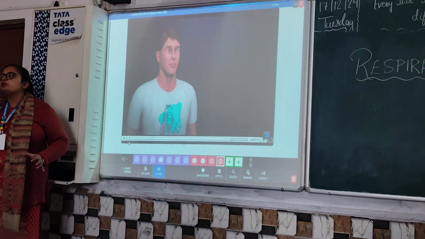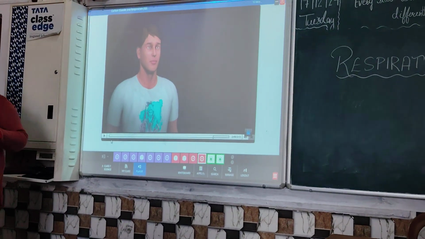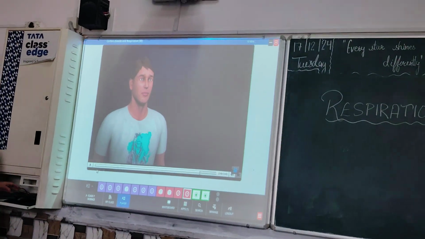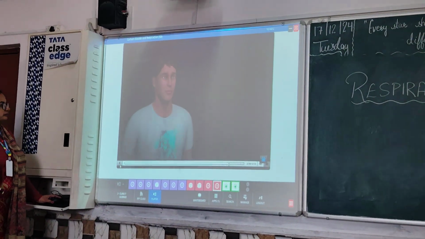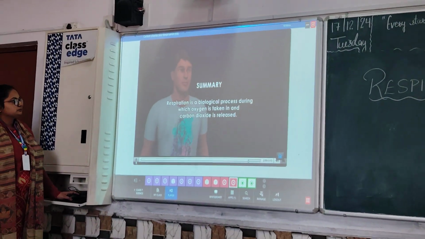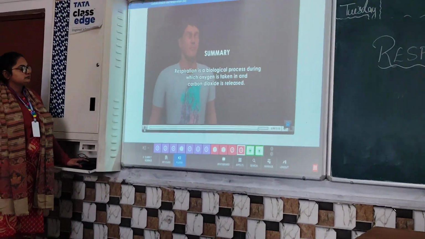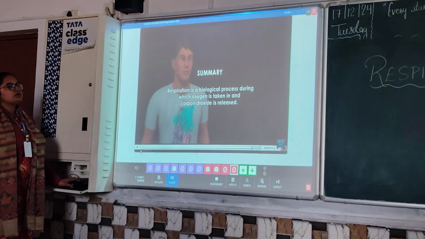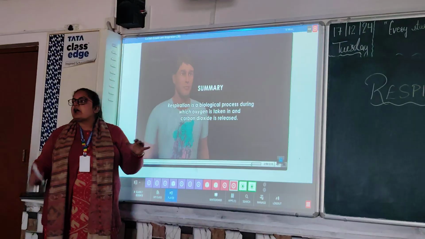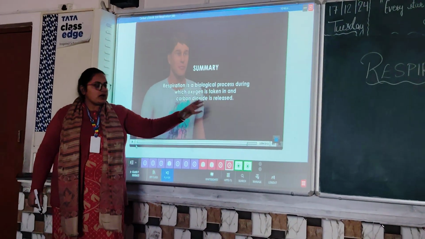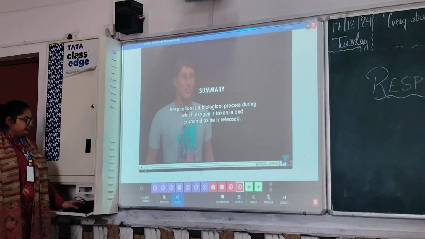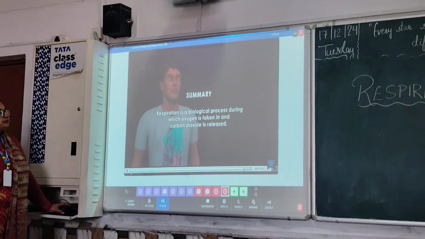So what does this activity prove? This activity proves that carbon dioxide is being released during the process of respiration. Okay? Summary. Respiration is a biological process during which oxygen is taken in and carbon dioxide is released. So you can see here, respiration is a biological process. At that time, oxygen is taken in and carbon dioxide is released out. Okay?